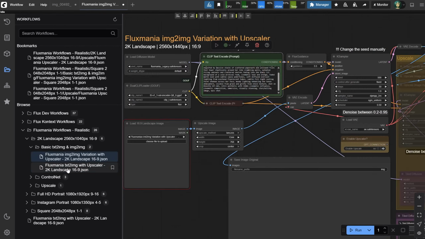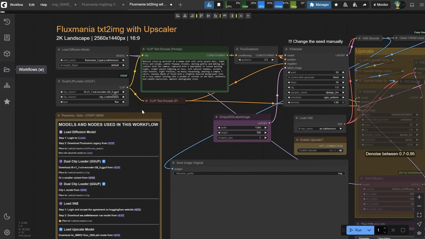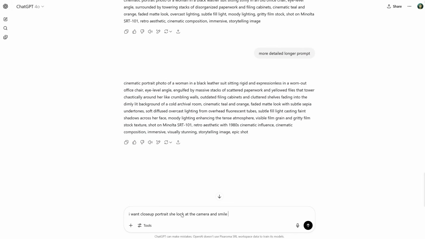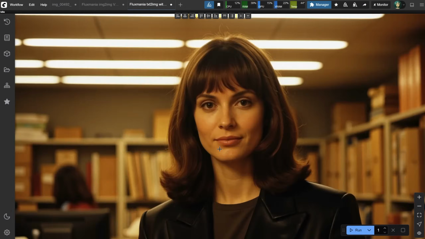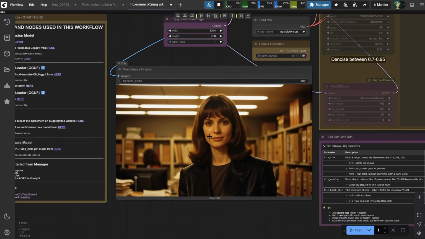So when I need to generate people and more realism, I like to use the Fluxmania model instead of the Flux model. It's a similar workflow, just with a different model. Let's also try a more close-up image to see all the details. Since AI is better with that, I got a nice prompt, and the result is this one. It really does look like a still from a movie, doesn't it?